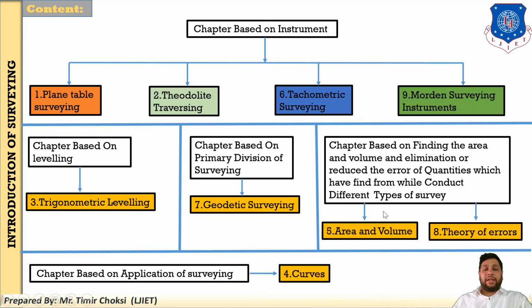And after getting the survey, like when you conduct the theodolite survey and make the traverse, how do you find the area of the traverse? You have to find the area of the traverse from the chapter on area and volume. So these chapters are based on finding the area as well as the elimination of error. So chapter numbers 1, 2, 6 and 9, then 3, 7, 5 and 8.